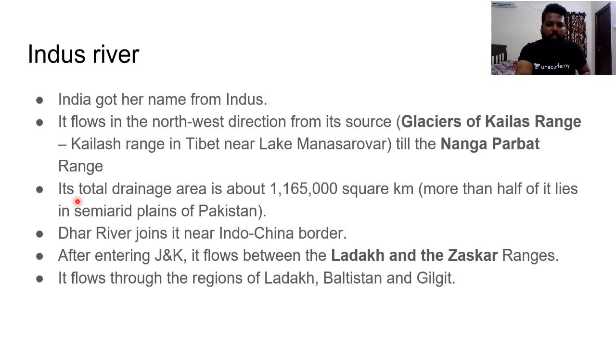If you see the total drainage area, it is very huge: 11,65,000 square kilometers. More than half of it lies in the semi-arid plains of Pakistan itself. A very small amount is present in India and the Tibet region.